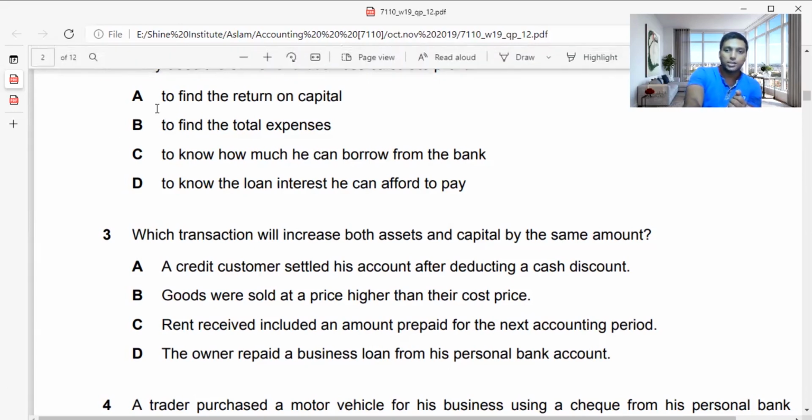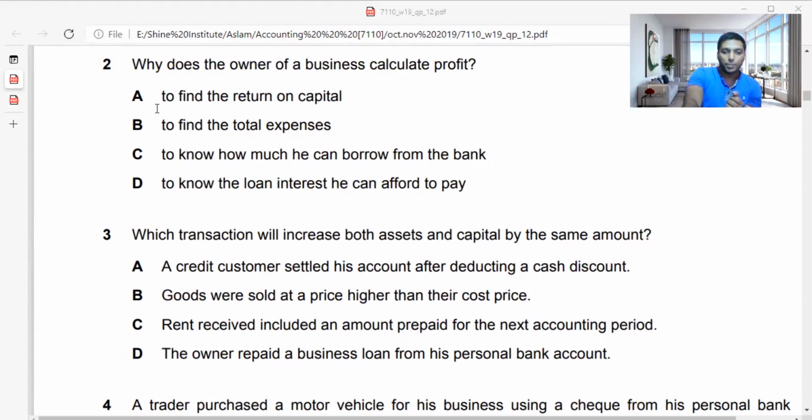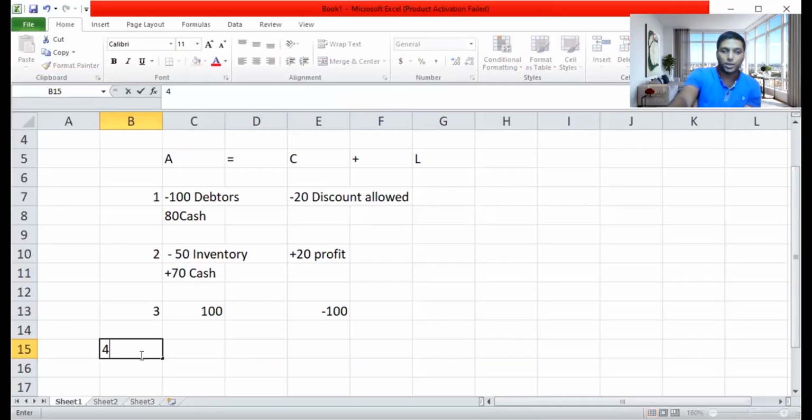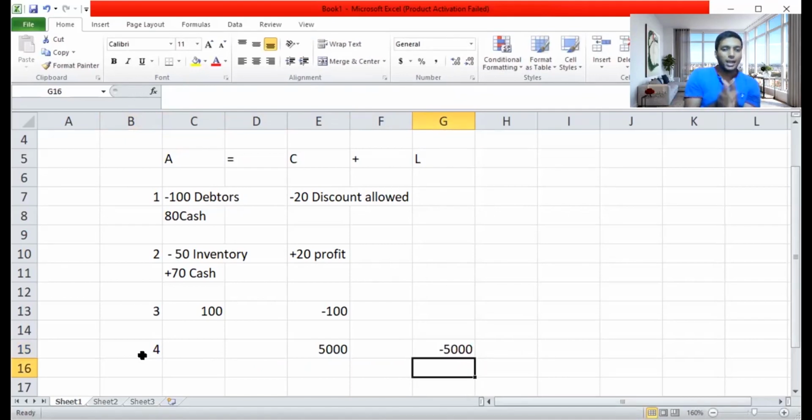I can show you in this assumption sheet in this way. If you see here, capital, like for example, if they have taken a bank loan of 5,000, and he pays the bank loan, he has invested money from his personal cash. He has paid the 5,000 loan, so it's a plus for capital and minus 5,000 for the liability. Now it didn't actually affect the asset, so you will not take the fourth one as an adjustment. Now if you see here, there are two pluses on assets and capital only under adjustment number 2. So you need to understand the basic stuff when you're doing this. So adjustment number 3 we have finished. Answer is B.